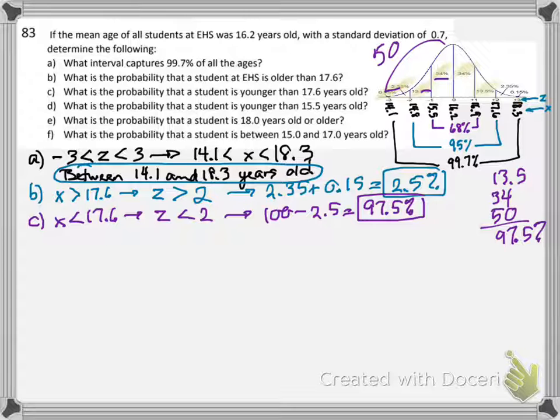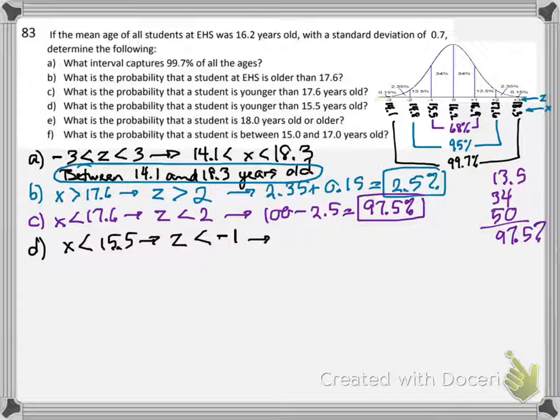Let's look at part D. D says, what's the probability that a student is younger than, that means less than, 15.5? So Z less than, sometimes I have to pause my video and get rid of my garbage so I can see the rest of this. 15.5 looks like it's right here at -1. So Z is less than -1.